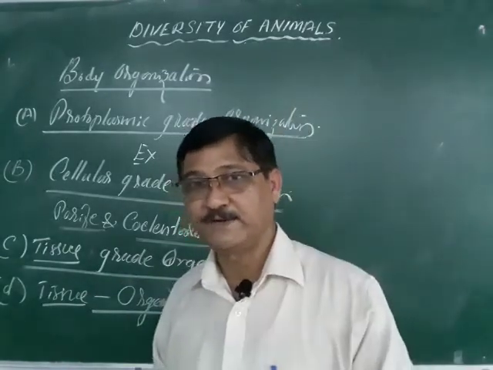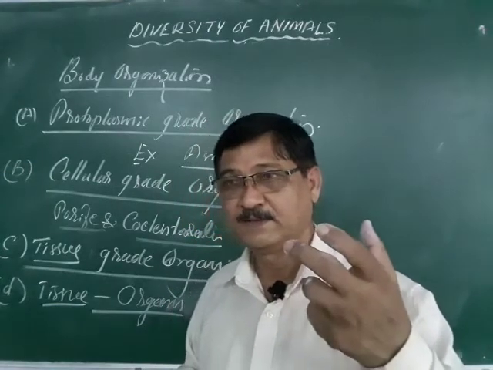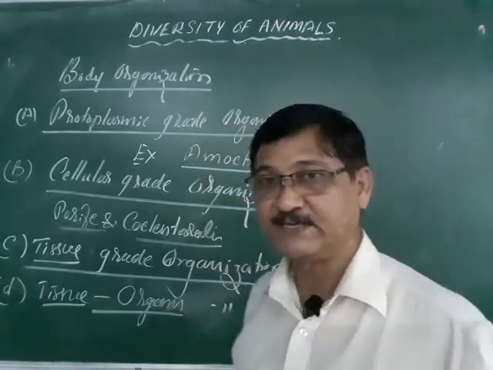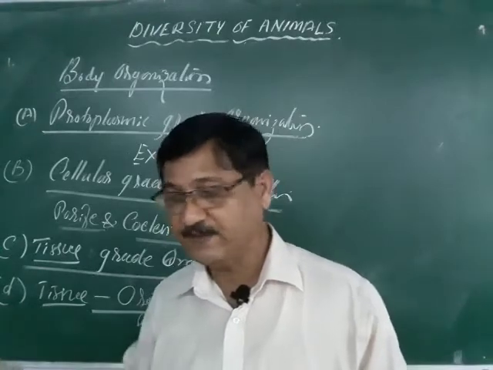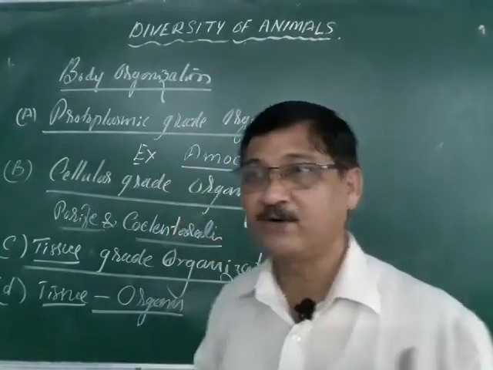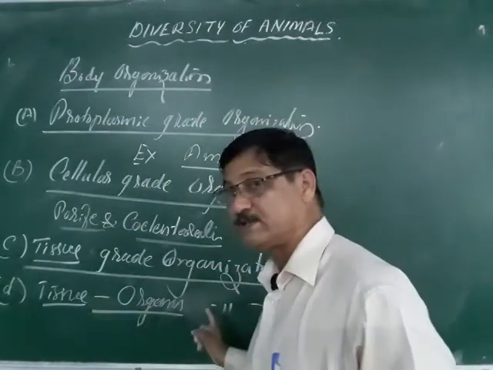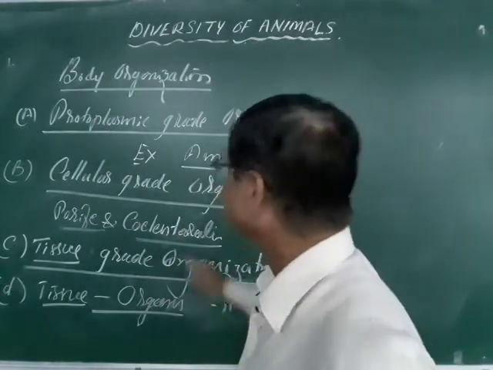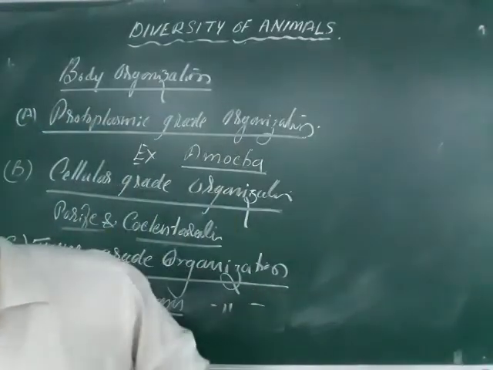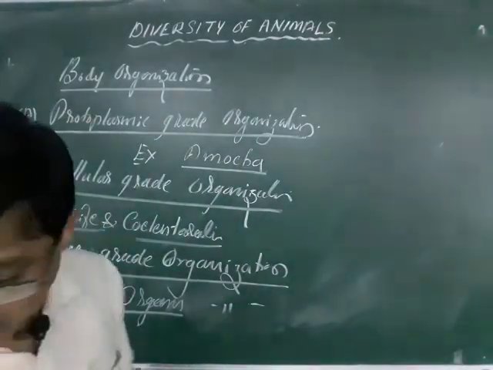Brain, you know very well what the function of the brain is. So different organs perform different types of functions. So that was the tissue with organ systems organization. So these are called, depending upon the organization.